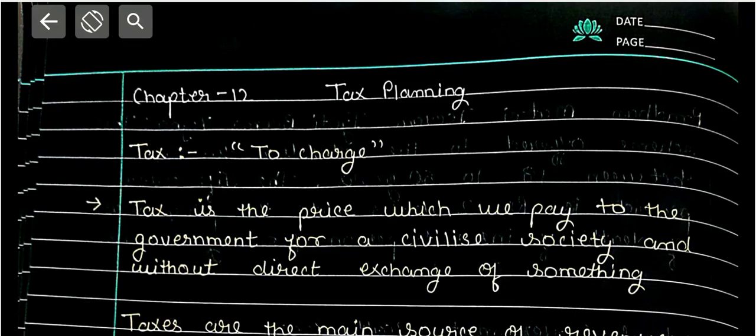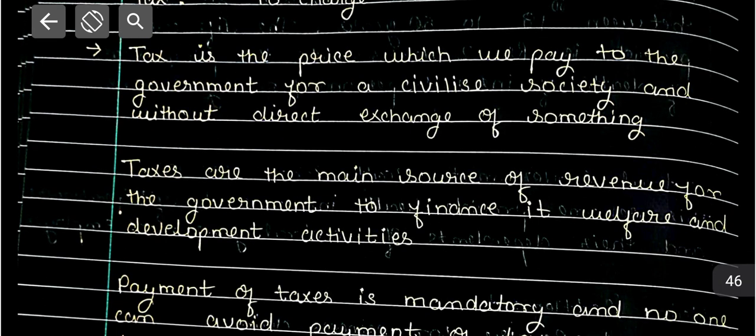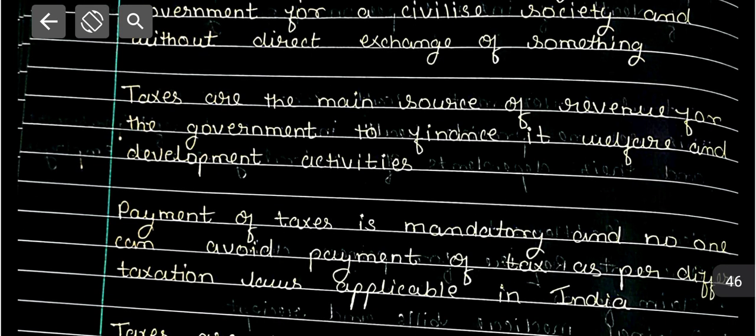Number 12 is about tax planning. What is tax? Tax is a price which we pay to the government for the civilization of a society, and without a direct exchange of something. Taxes are the main sources of revenue for the government to finance its welfare and development activities.